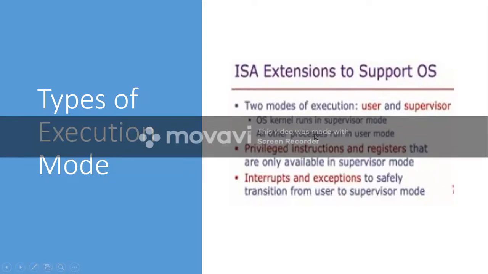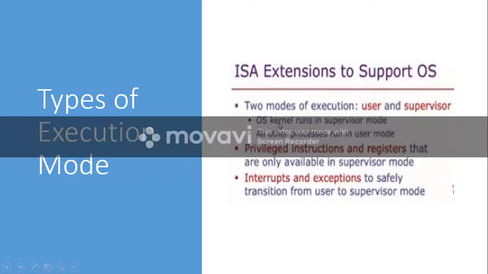What is meant by user processes? User processes are the processes which are initiated by the user directly. Say, for example, now I am running this PPT. This is a user process. Or you are opening a game and playing, that is a user process. You are opening Word and typing something, that is a user process. You are opening Internet Explorer and browsing, that is a user process. So all processes started by the user are called user processes.